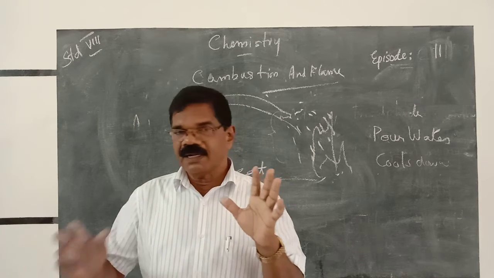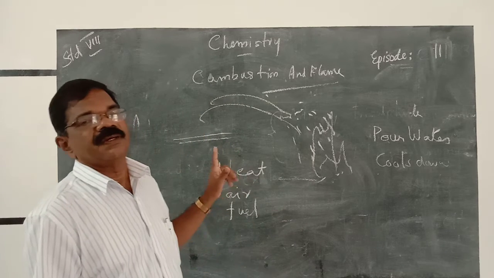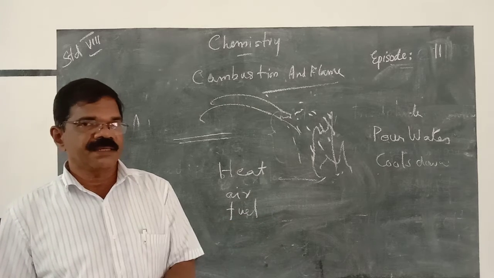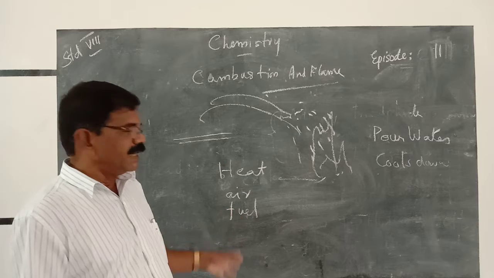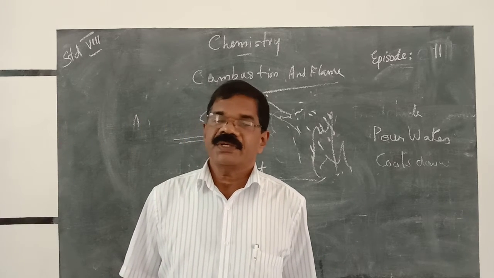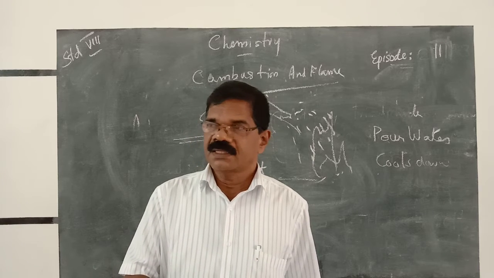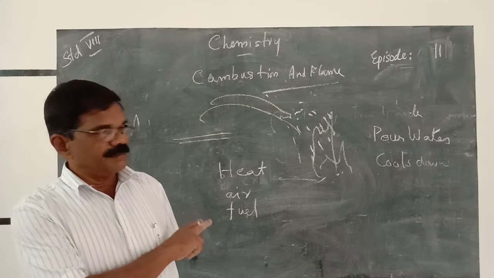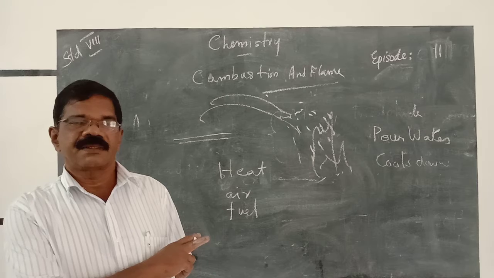The principle behind controlling fire is to cut off one of these. If heat is cut off, no burning takes place. If air is cut off, there is no burning. If the fuel is removed, no burning takes place. So for burning to take place, these three parts must be present in combination.